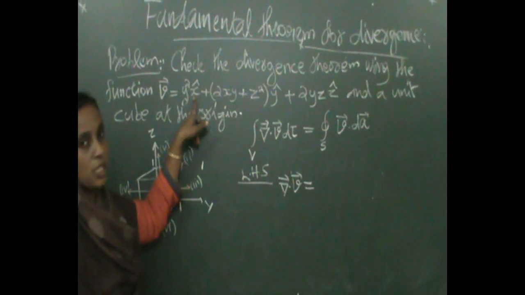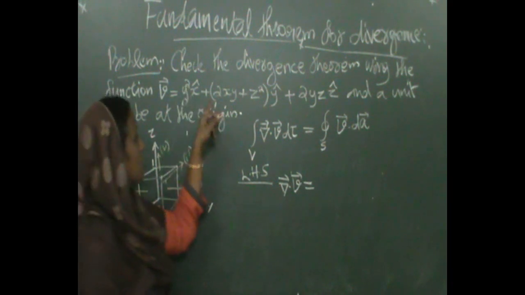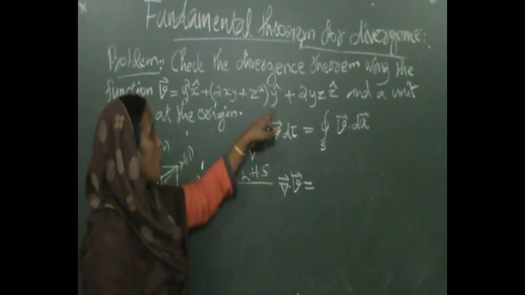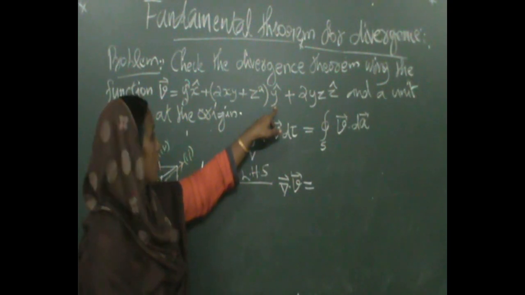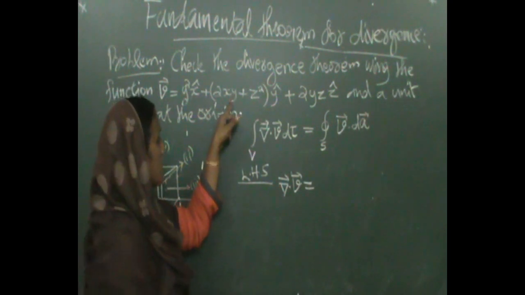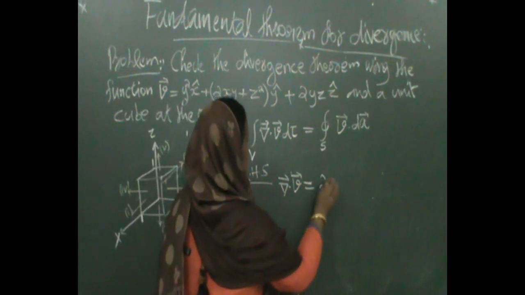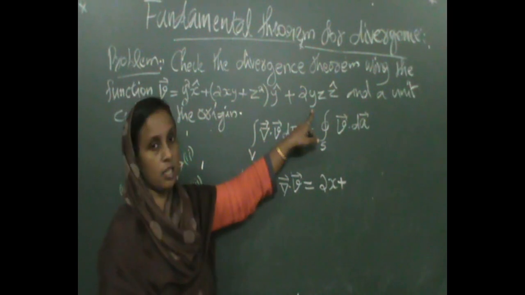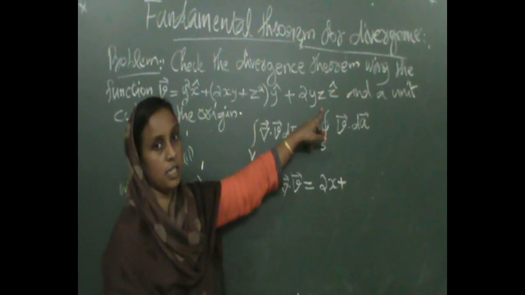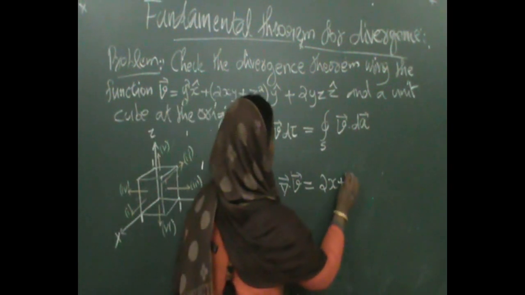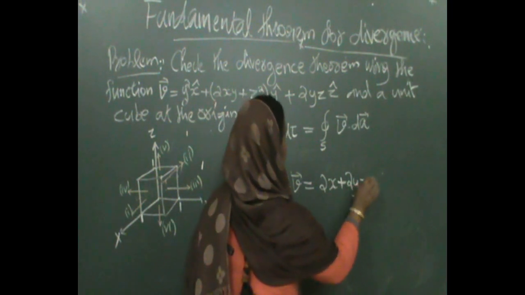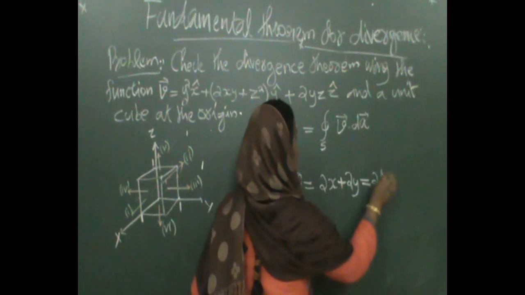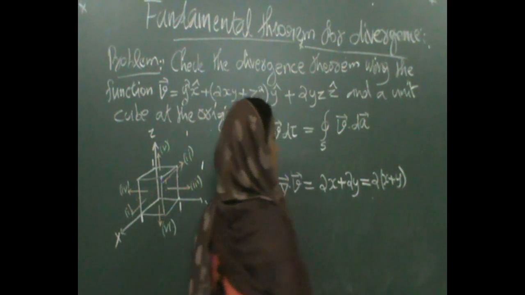So this term is 0. The next term is dou by dou y of this y cap component. Dou by dou y only in this term, so you have 2x. Then we move on to the z component, dou by dou z, which gives 2y. So this is equal to 2 into x plus y.